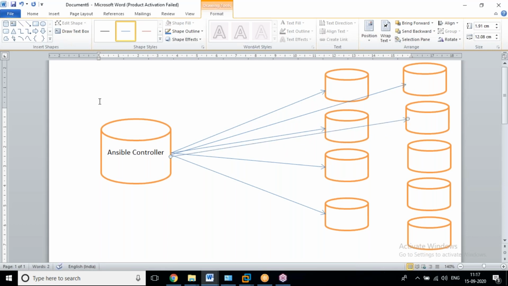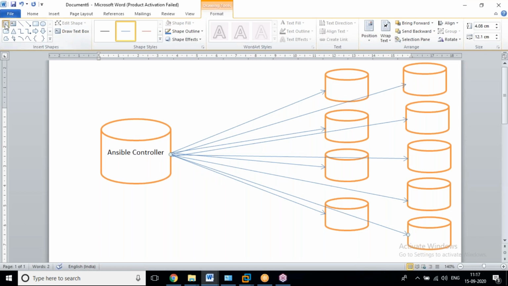Imagine these servers are located in the data center. The Ansible server is also located in the data center. But how can we manage it from our remote location?